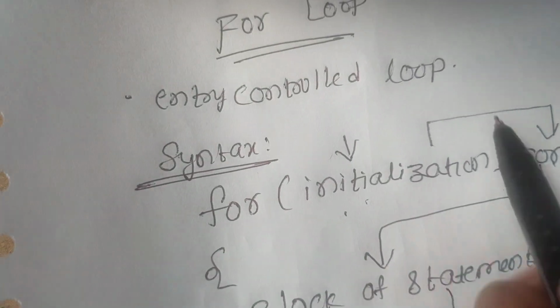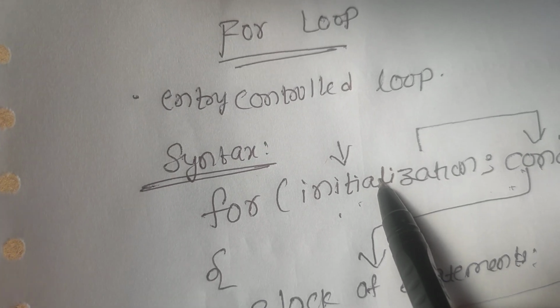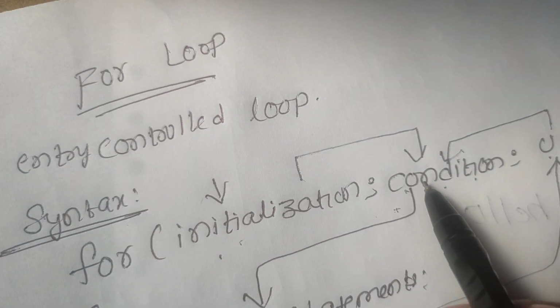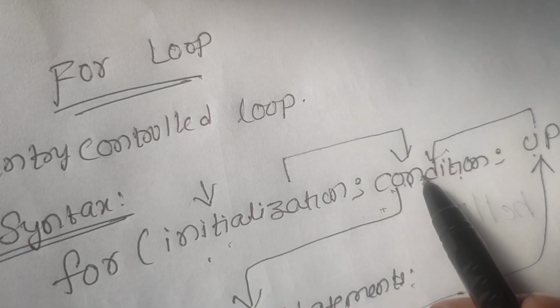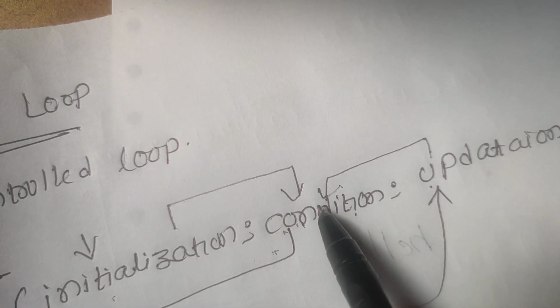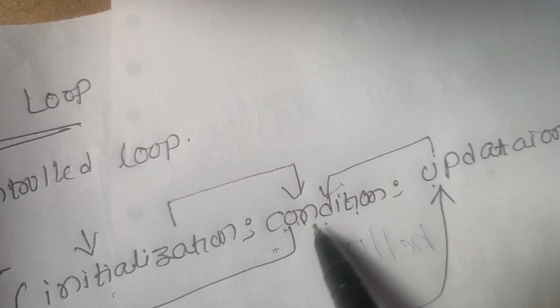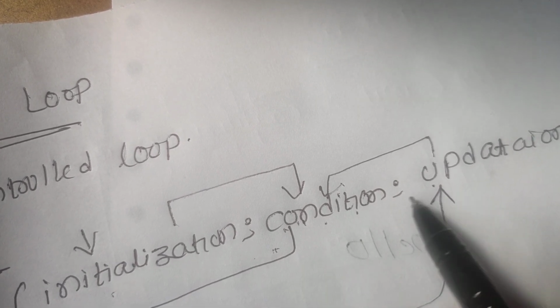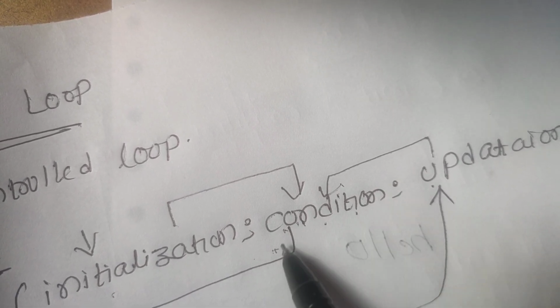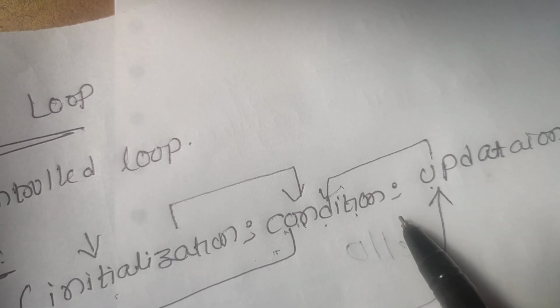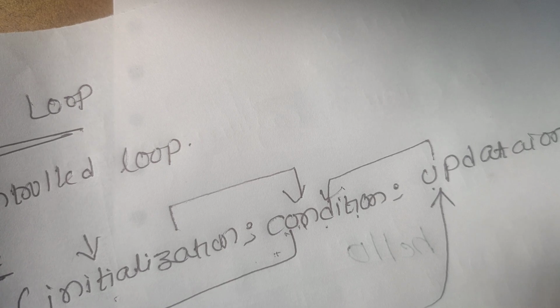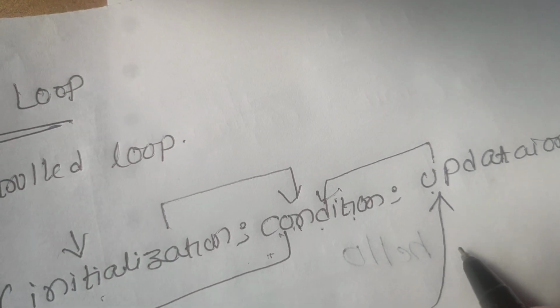According to our syntax, first the initialization is executed, then the condition, then the block of statements, then updation, then we move to the condition again. This process repeats many number of times. This flow is represented diagrammatically, and that diagrammatic representation is called a flowchart.